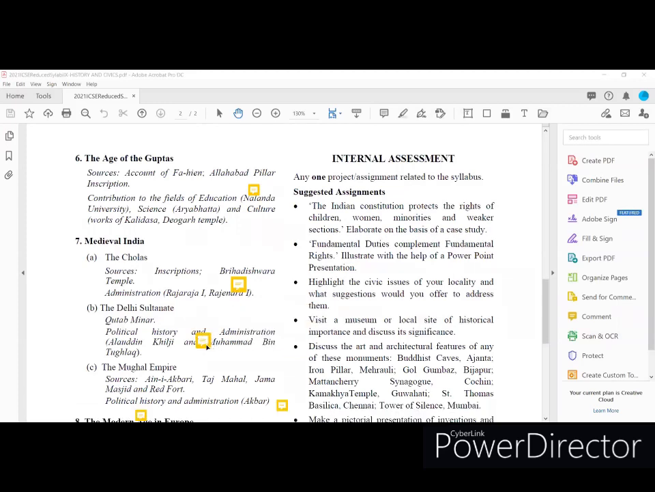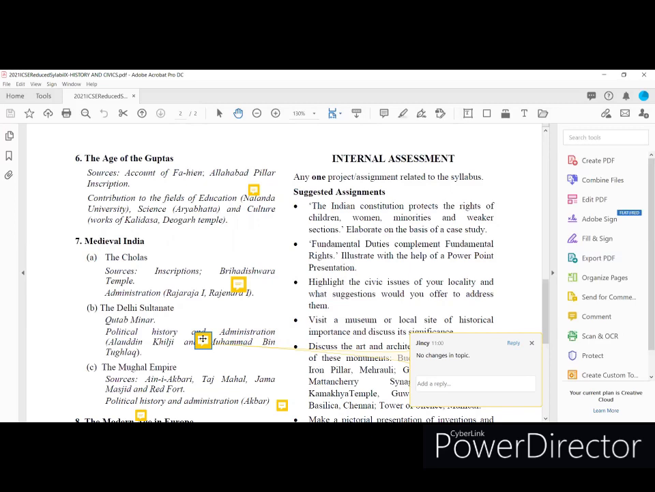And coming to the Delhi Sultanate, what changes have happened here? In the Delhi Sultanate, sources are there, and the political history and the administration of Alauddin Khilji and Muhammad bin Tughlaq. That means there is no change in the syllabus of the Delhi Sultanate. In this lesson, you can focus on what is mentioned in the previous year's syllabus, the same thing only.